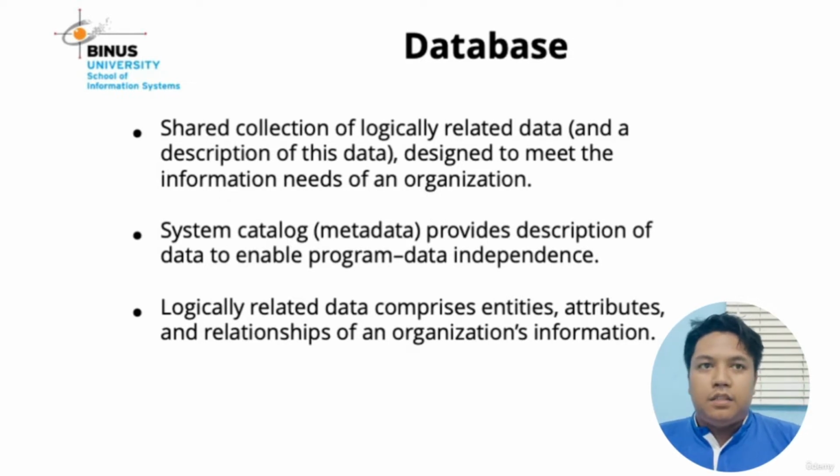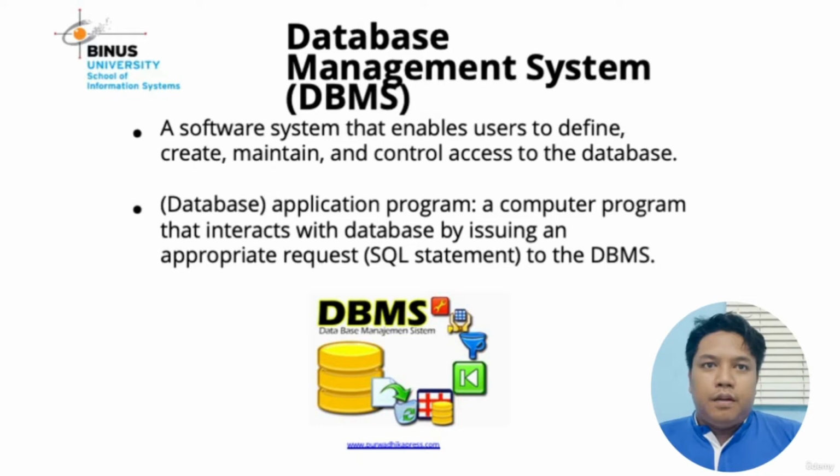Then next, when we create and maintain a database, we need a DBMS like SQL Server, MySQL, Oracle, IBM DB2, and many more. So what is the meaning of DBMS? The DBMS is a software system that enables a user to define, create, maintain, and control access to the database. And then what is the difference between DBMS and a database application program?